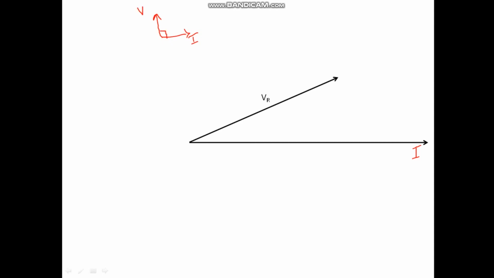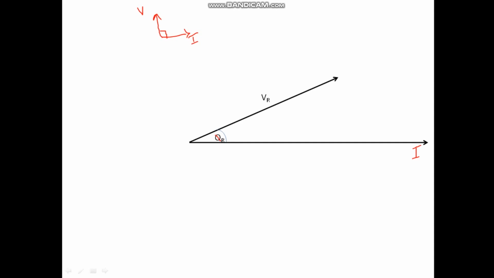However, since the transmission line is not a pure inductor, there is some phase angle. So let phi r be the phase angle. It means cos phi r is the power factor at the receiving end, clear?